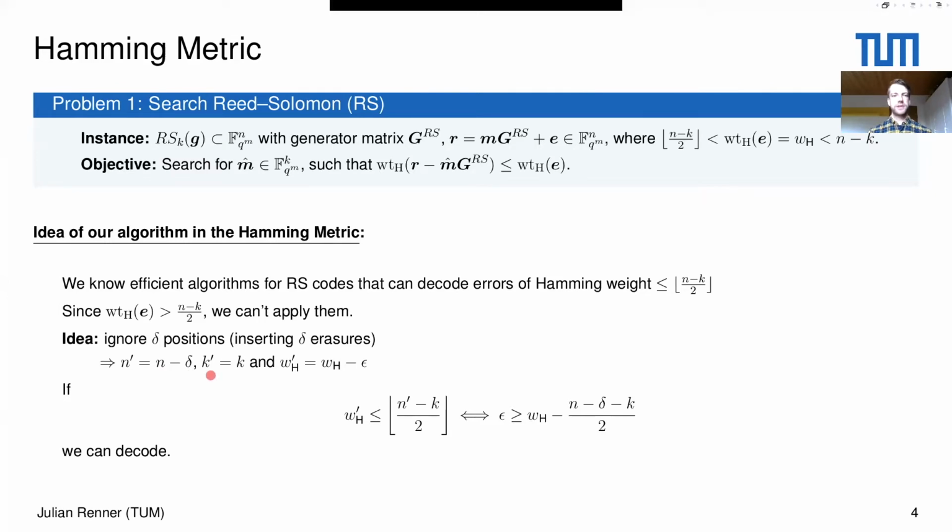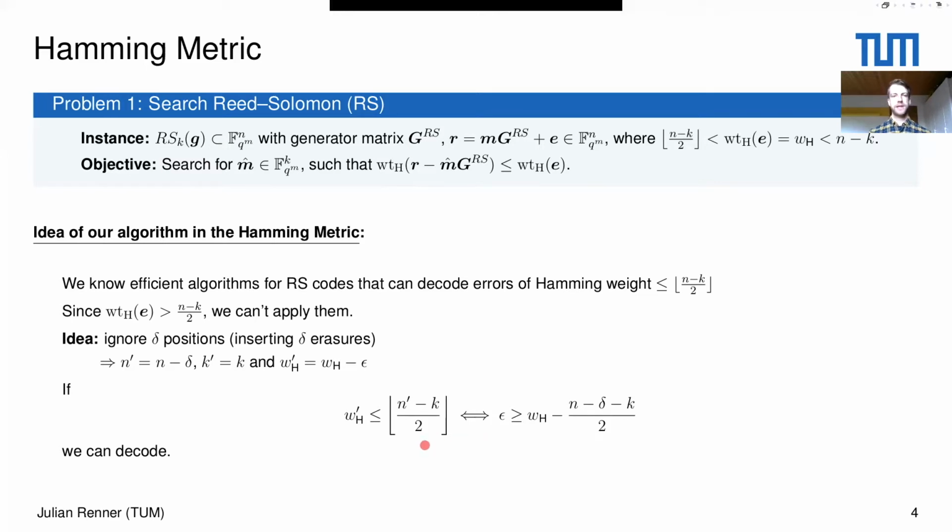Then the dimension of the Reed-Solomon code stays the same, so k prime is still equal to k. And on these remaining positions, we still have an error, but this error now has a weight of wh prime, and this wh prime is equal to wh minus epsilon. So basically epsilon is a value that indicates the number of erroneous positions that we ignored. And now if this new error weight on the remaining positions is smaller than this quantity, then we can apply these efficient algorithms that I just mentioned to correct the error.